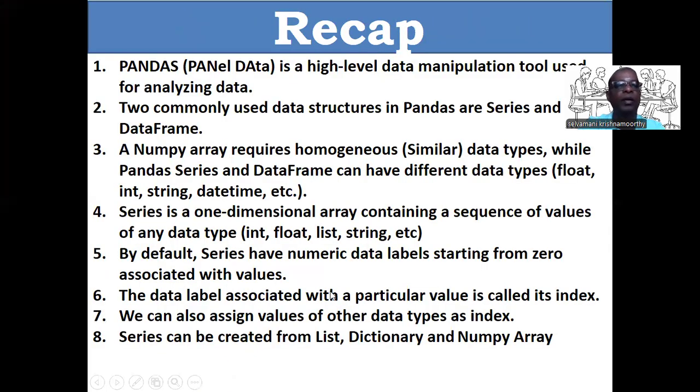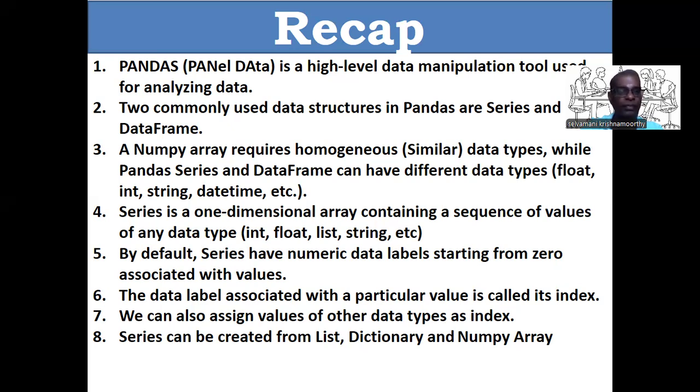Now let us proceed with the recap. Very simple. Pandas is an abbreviation of panel data. Pandas is a high-level data manipulation tool used for analyzing data. Two commonly used data structures are series and data frame. A NumPy array requires a homogeneous data type, that means all elements should be of a similar data type. While Pandas series and data frame can have elements of different data types. It may be float, string.